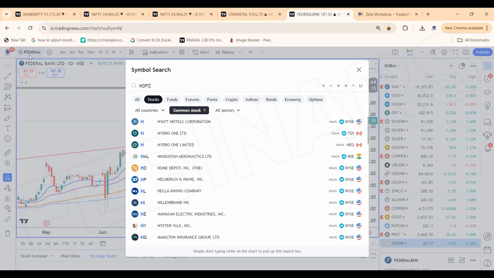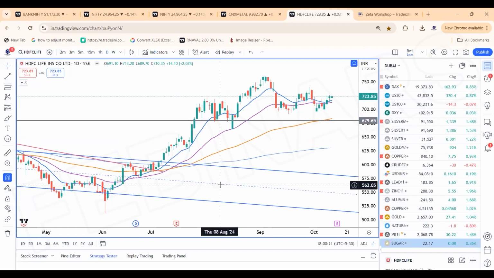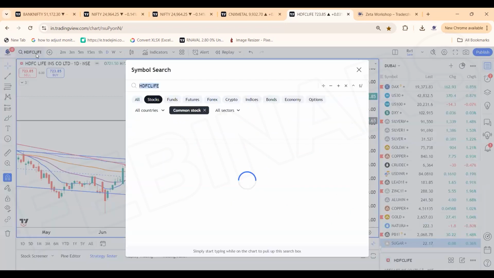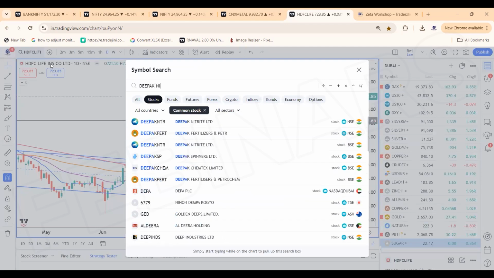HDFC Life also looks good for me on the charts. HDFC Life Insurance, where some basing pattern is happening in the stock with 690 to 680 to 695 as a good support. And once we break 730.35, now already we are trading above the averages. 710 would be the stop, and the stock can head towards the 775 to 800 zones with the HDFC Life targets. And one more stock which I would like on the short term is Deepak Nitrite, which is a chemical